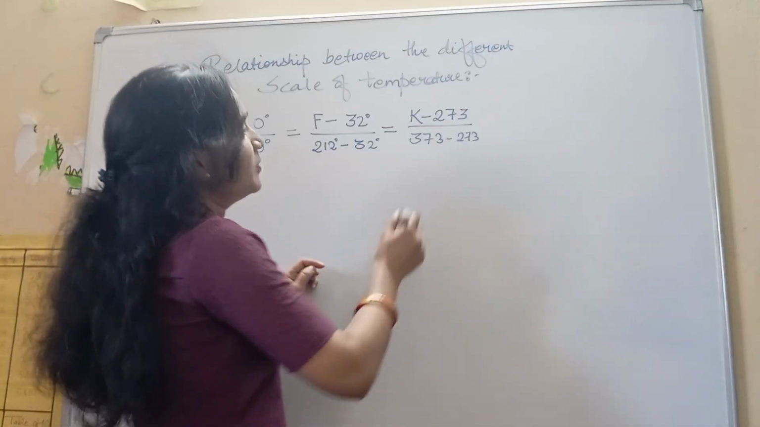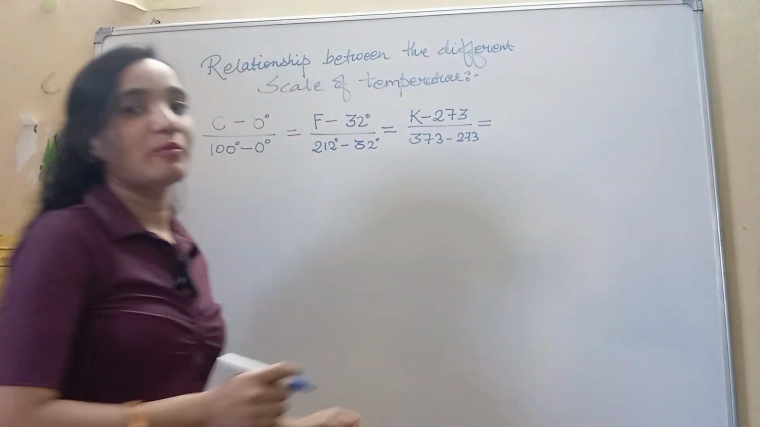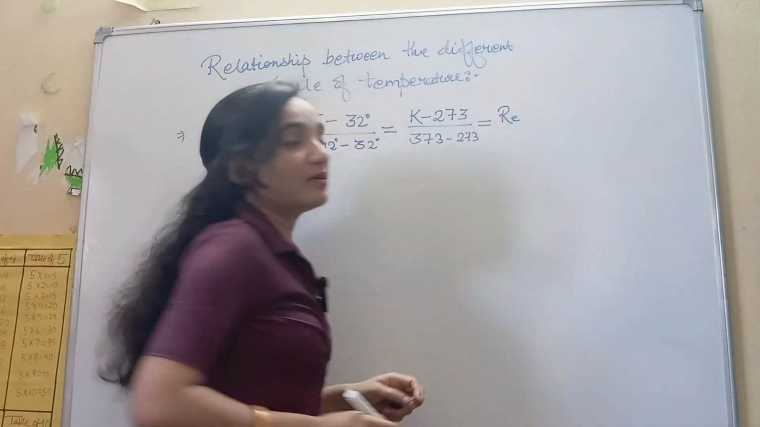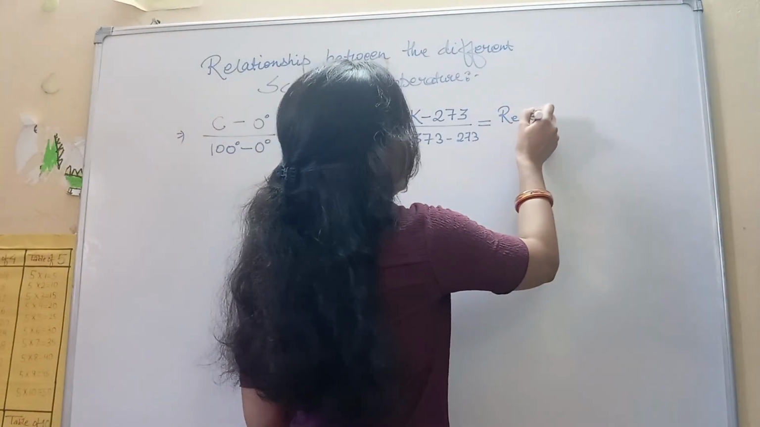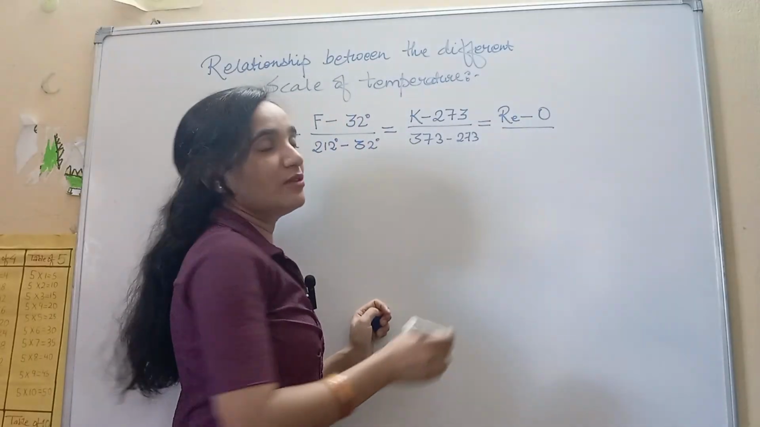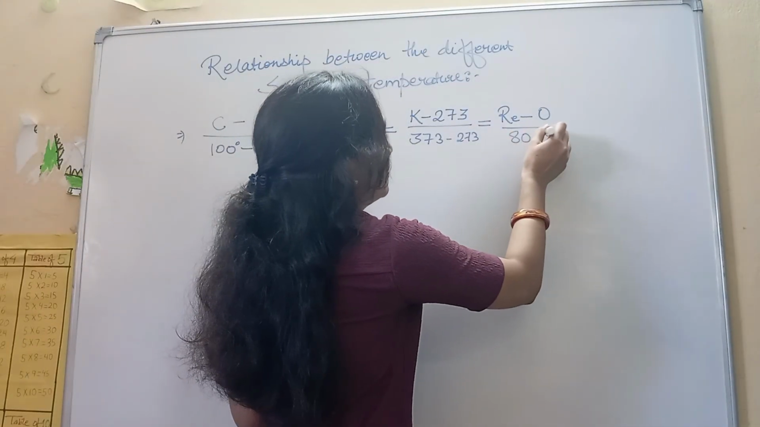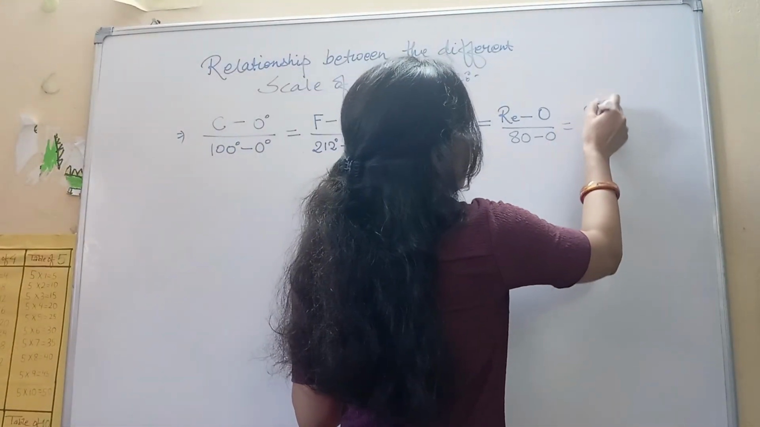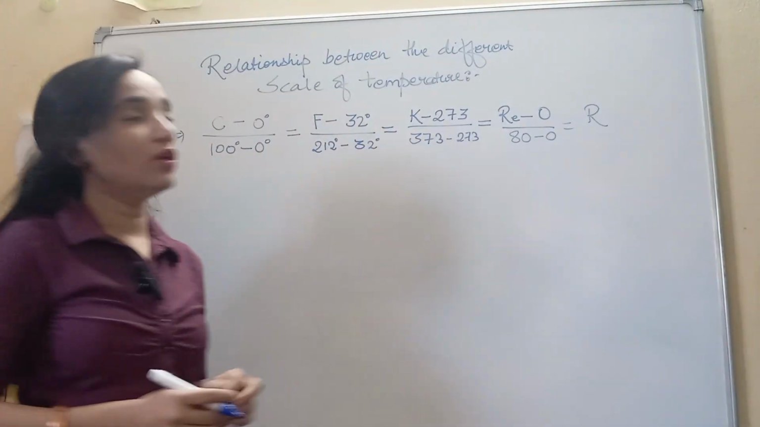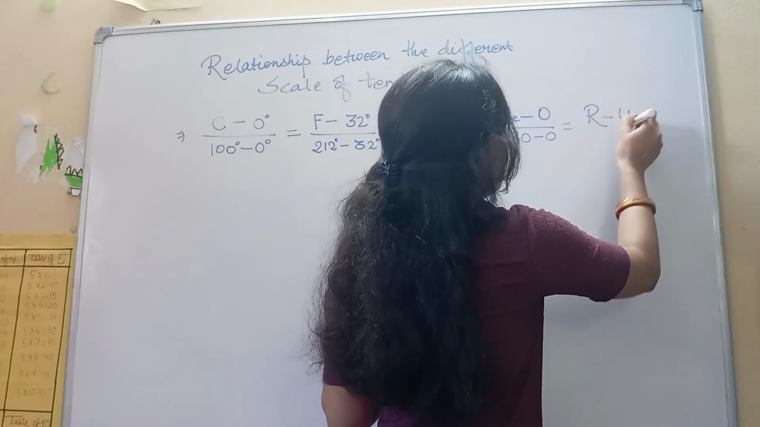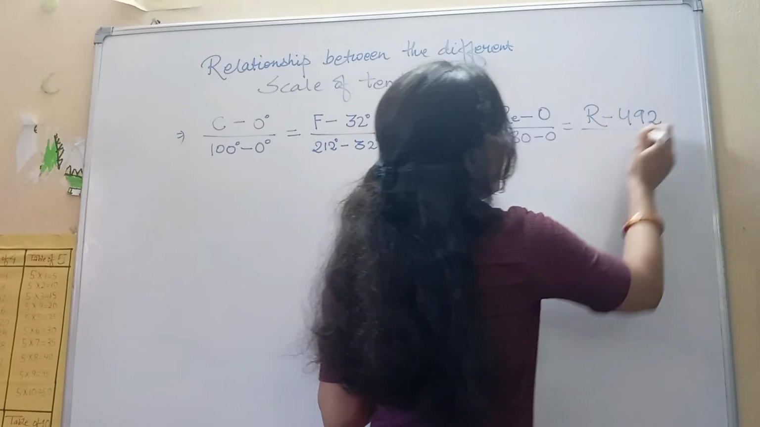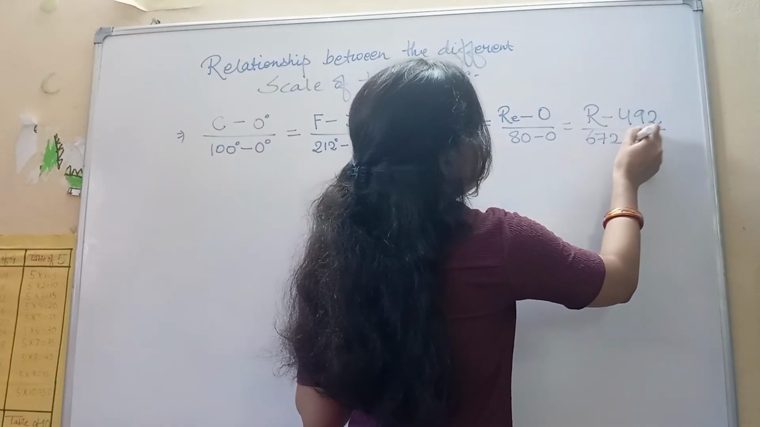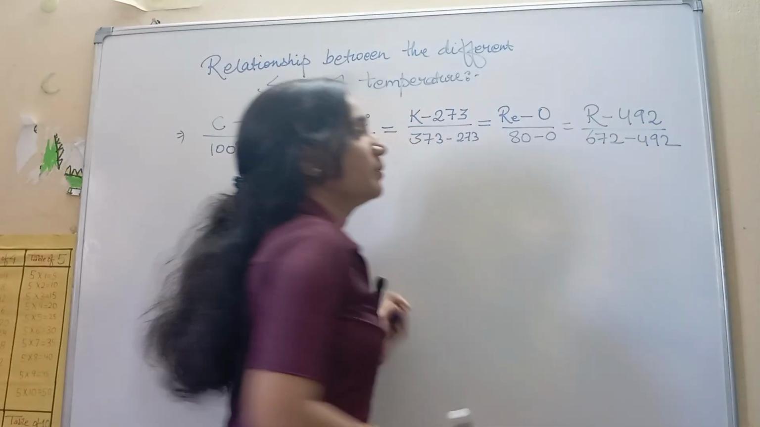Now come to Reaumur: 0 degree and 80 degree. Denoted by Re, Re minus lower limit 0, over the higher limit 80 minus lower limit 0. Now Rankine, denoted as R: R minus lower limit 492, over upper limit 672 minus lower limit 492.